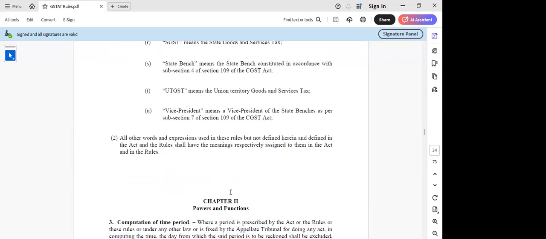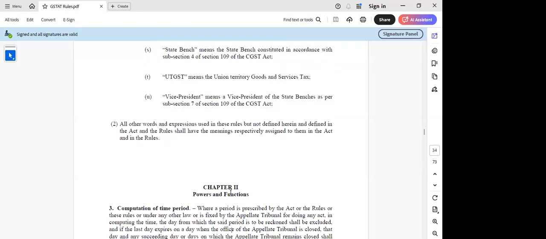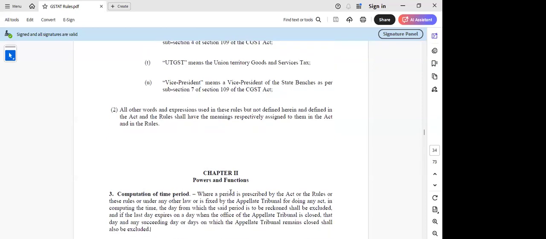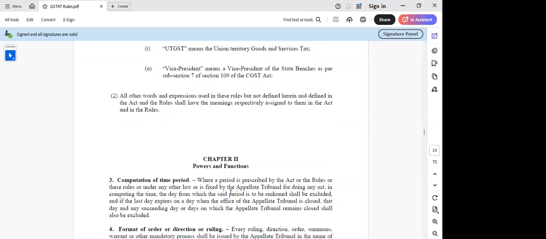Now, this is little more important to understand the powers and functions of the tribunal. So very important, the first aspect is on the computation of time period. Let us spend some time on that. Here they are trying to say that where a period is prescribed by the act or the rules or these rules or under any other law or is fixed by the appellate tribunal for doing any act, in computing the time, the day from which the said period is to be reckoned shall be excluded. And if the last day expires on a day when the appellate tribunal is closed, that day and any succeeding day or days on which the appellate tribunal remains closed shall also be excluded.